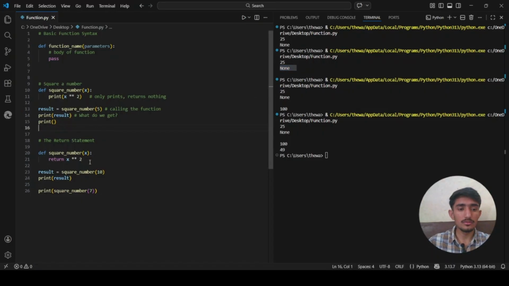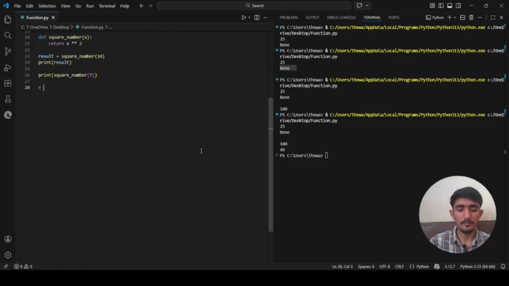If you are using a return statement inside the function, then you can use print outside the function. If you do not print the value outside the function, then you will not see the result.